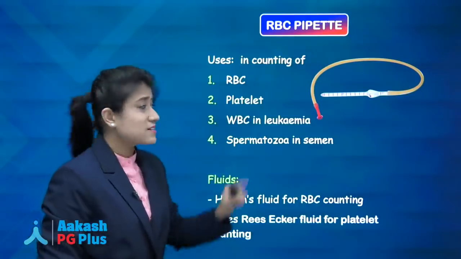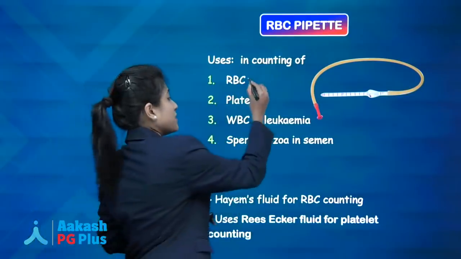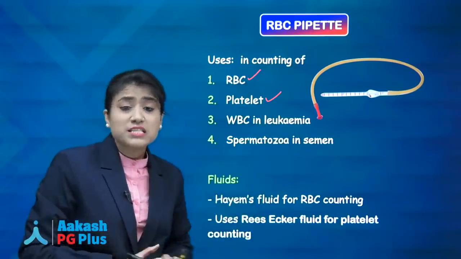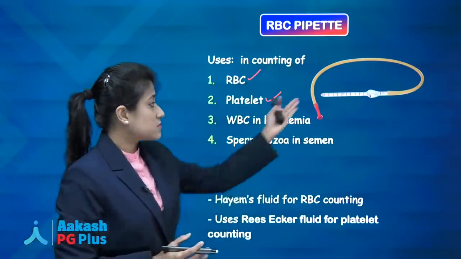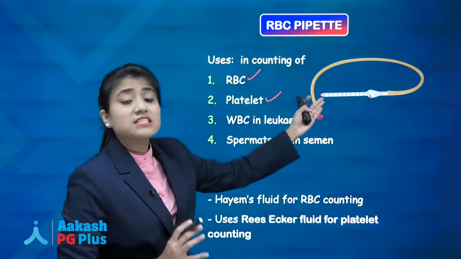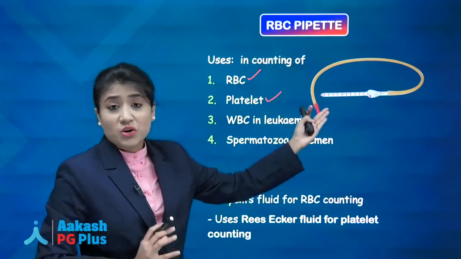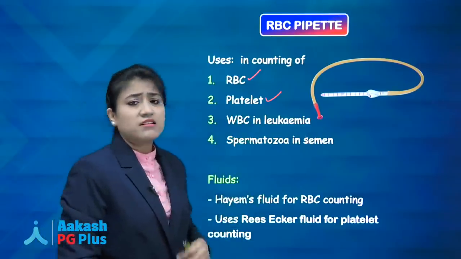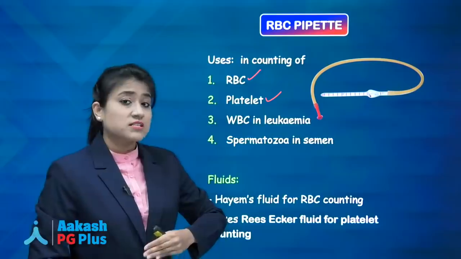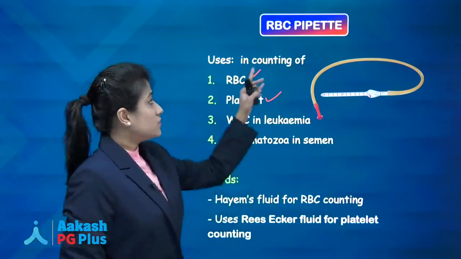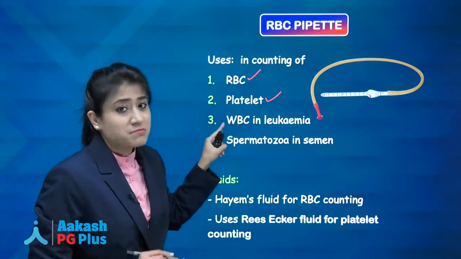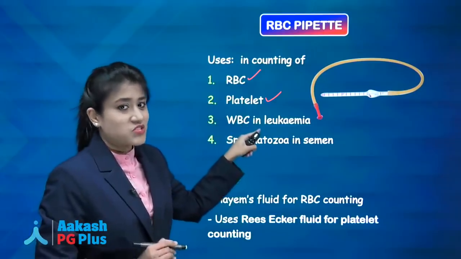But which blood cells? RBCs, platelets. Why platelets? Remember the RBC pipette, which we have just discussed. It is used for counting more number of cells. More means what? If the number of cells are in the lakhs, if the number of cells are in millions, then we use the RBC pipette. That's why we are using the RBC pipette for counting platelets, which are in lakhs.